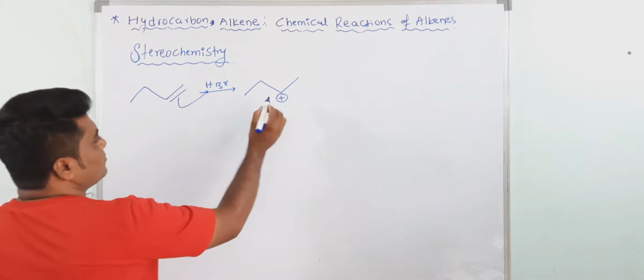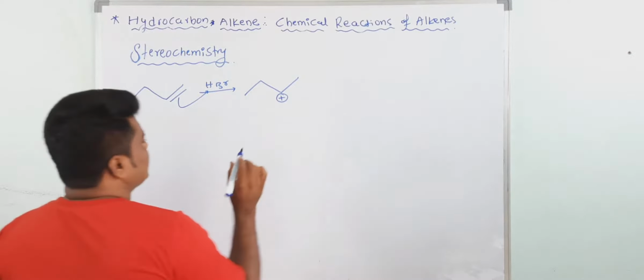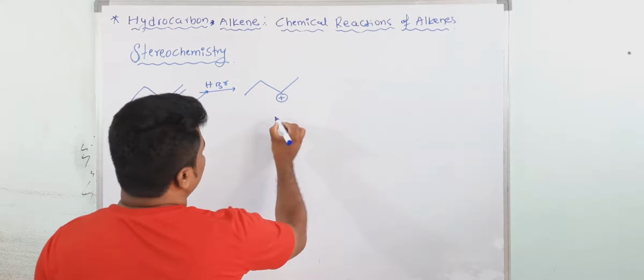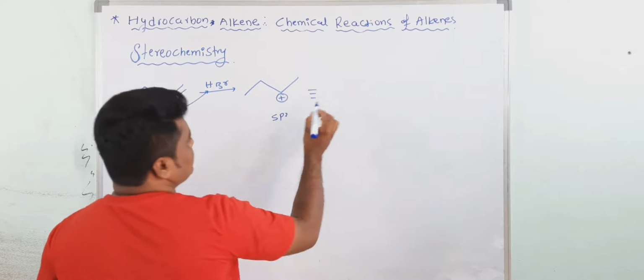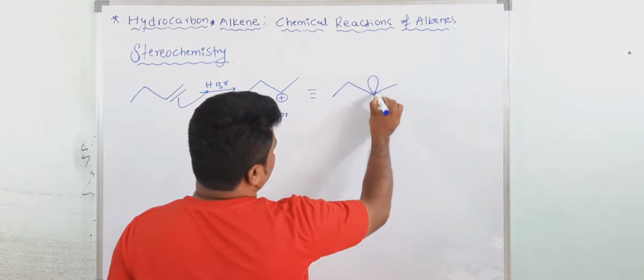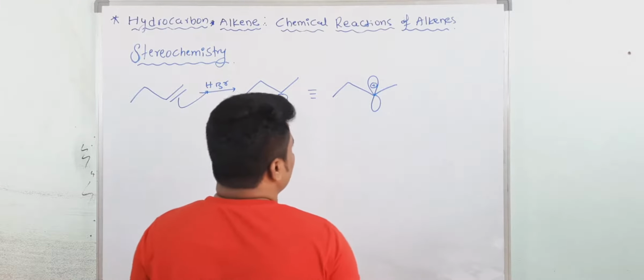What is the hybridization of the carbocation here? The hybridization of the carbocation is sp2. So you can write this structure like this. This is a vacant p orbital having the positive charge.